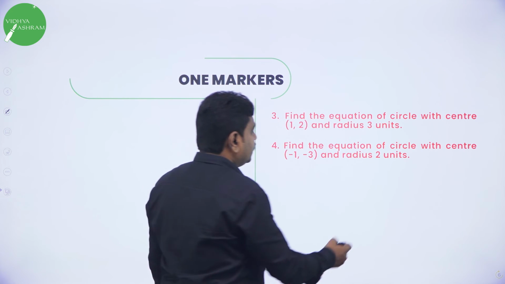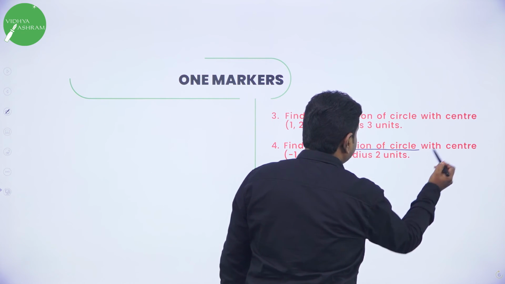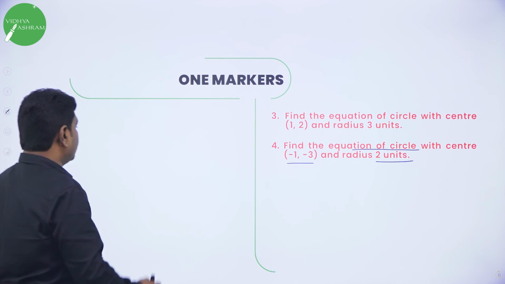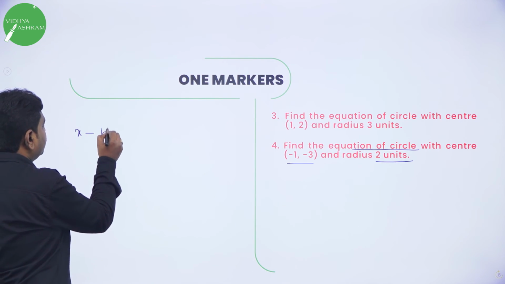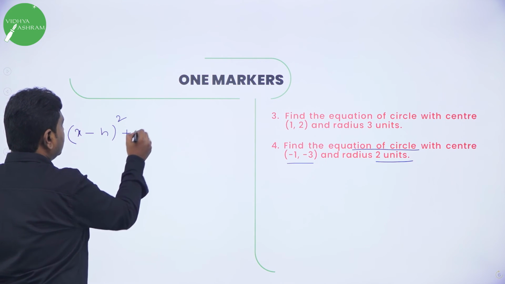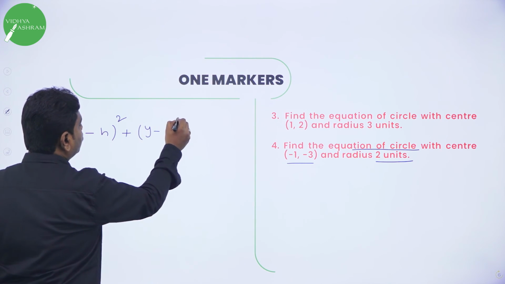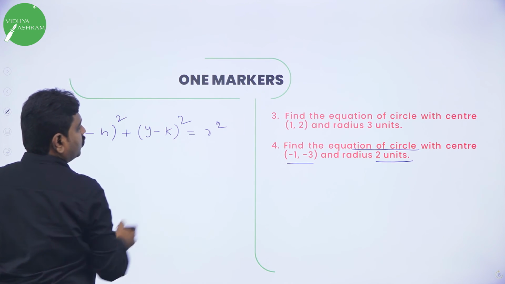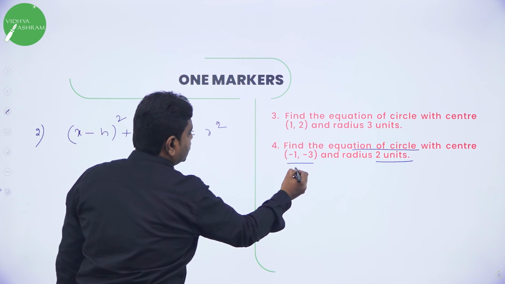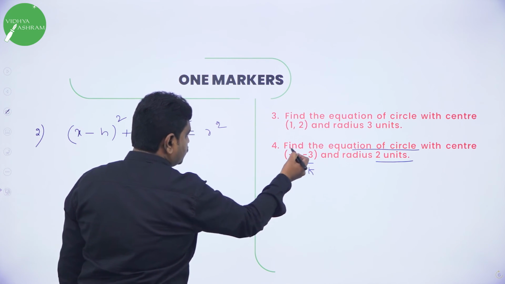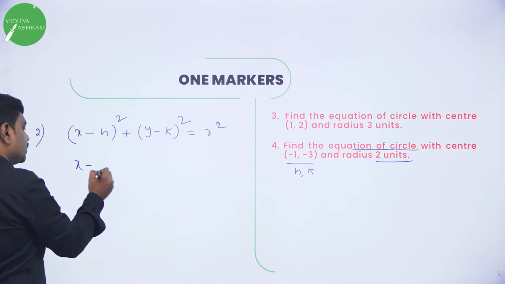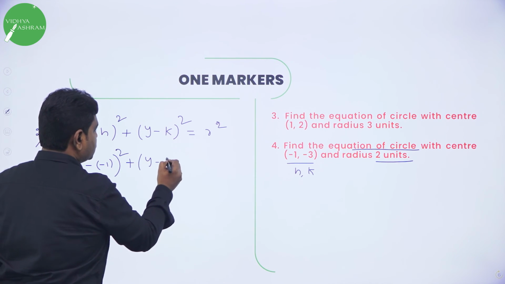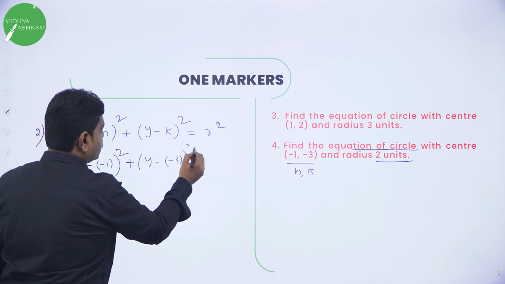Next question, again they want you to find the circle equation. They told center minus 1, 3, radius 2. So what is the required equation? x minus h the whole square plus y minus k the whole square equal to r square. Second problem, what is h, k? Center is h comma k, in the place of h you have minus 1. So x minus minus 1 the whole square plus y minus 3 the whole square is equal to r square.